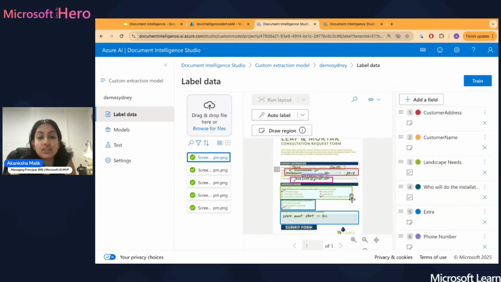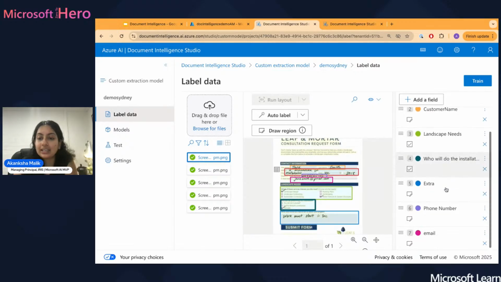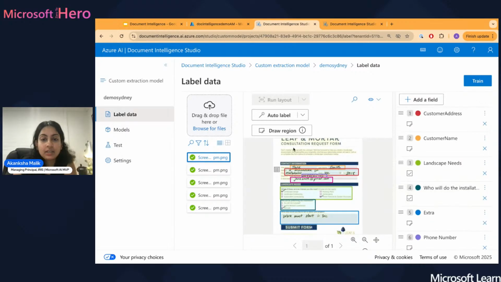Within this, you might only be interested in just a name and what button they've ticked, or you might be interested in just getting the information in terms of name, email address, and a phone number. You can pick and choose exactly what you want to take out of the form by highlighting and selecting and adding your customized fields on top. Once you're happy with everything that you've selected for extraction, you hit train.